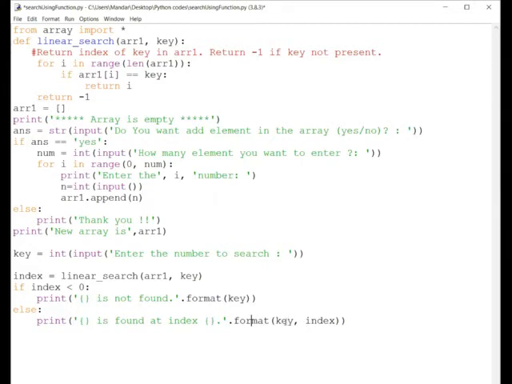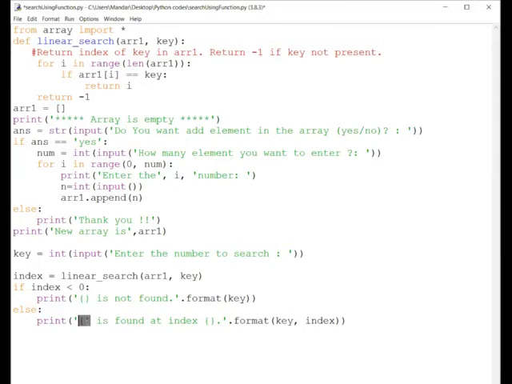It is having two different parameters. Number one is the key. Whatever key is there will be printed in the first part. For this, we are using the curly brackets, which is also predefined standard syntax.